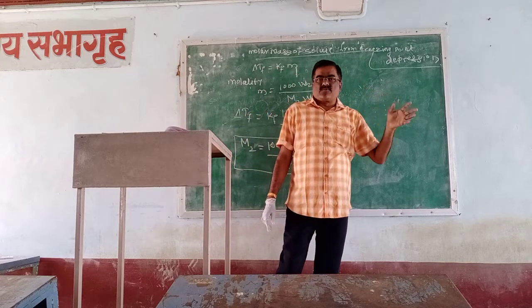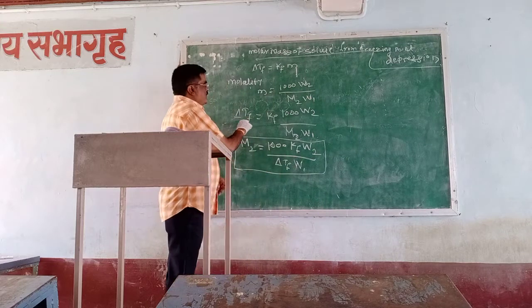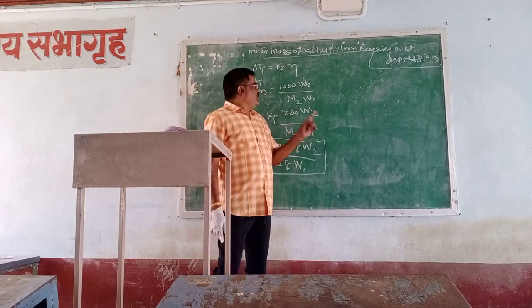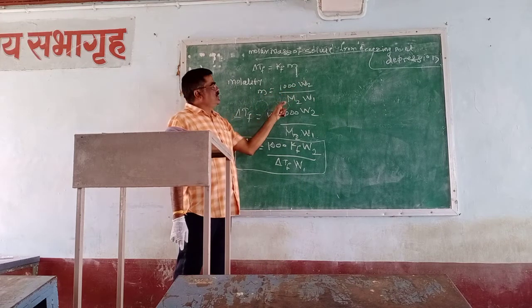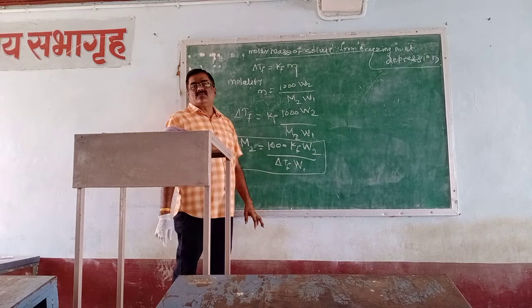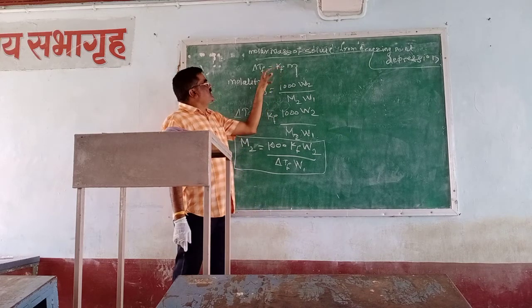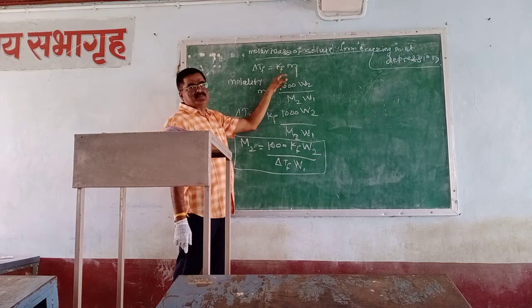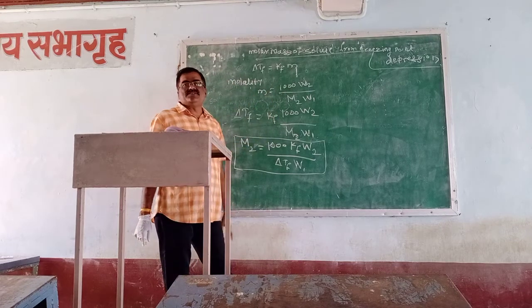Then, from the experimental studies, we can say that the depression in freezing point is directly proportional to its molarity. Molarity will be calculated by this formula, that is 1000 into W2 divided by M2 into W1. Then we know the expression, delta TF is equal to KF into m, where m is the molarity, KF is the proportionality constant, and delta TF is the depression in the freezing point.